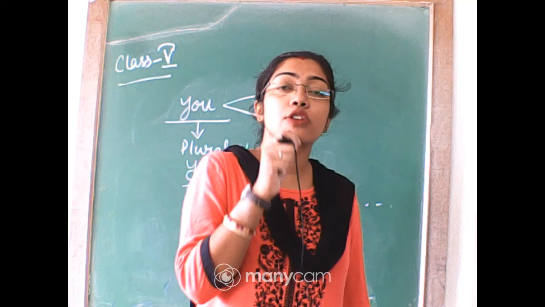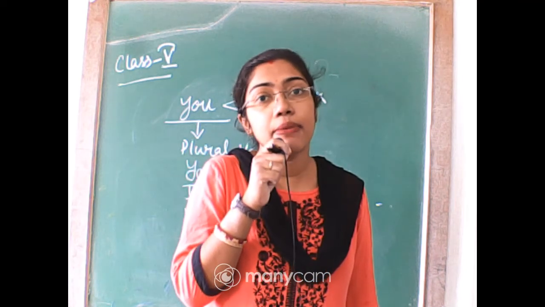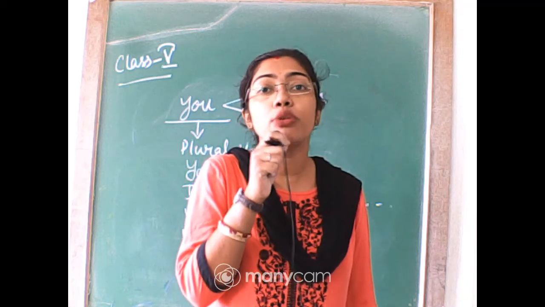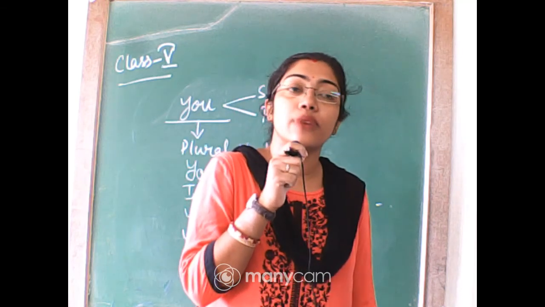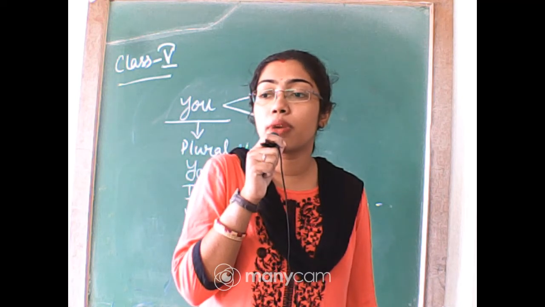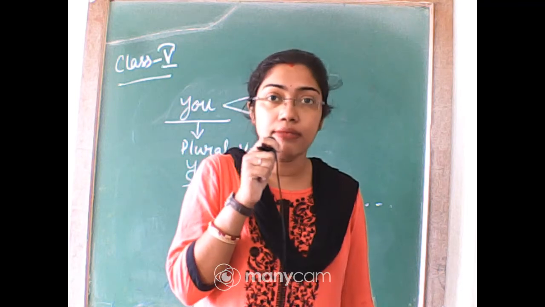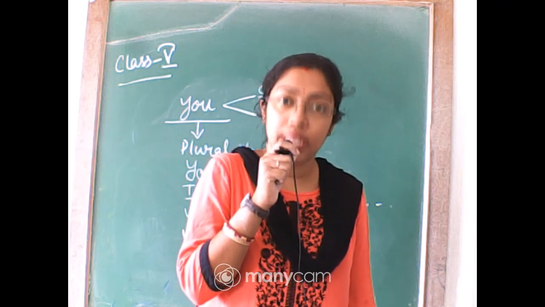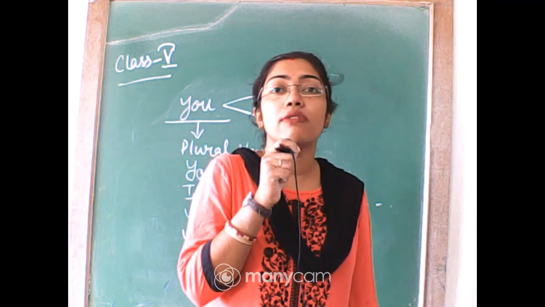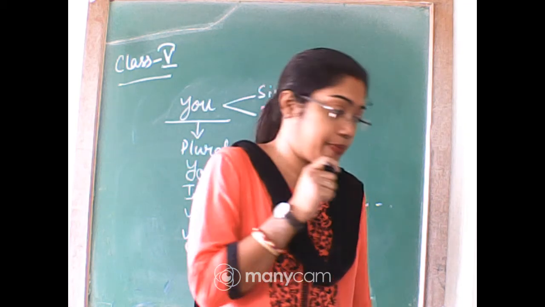I must not be carried away with the name. The name is actually referring to one book. So when there is the name of a book, a movie, or anything, any singular thing, then we will always go with a singular verb.